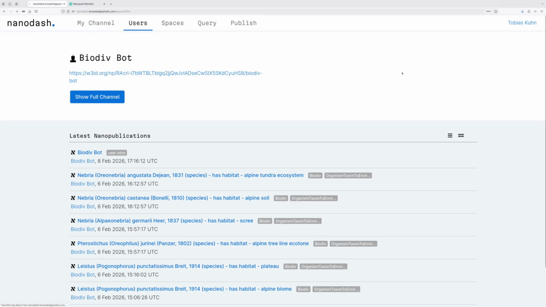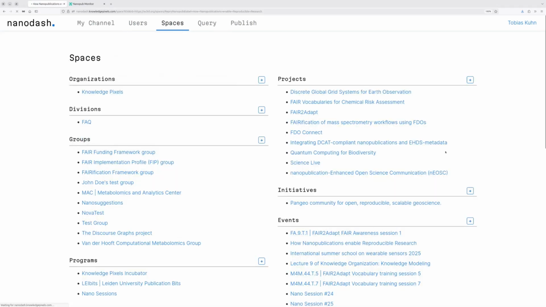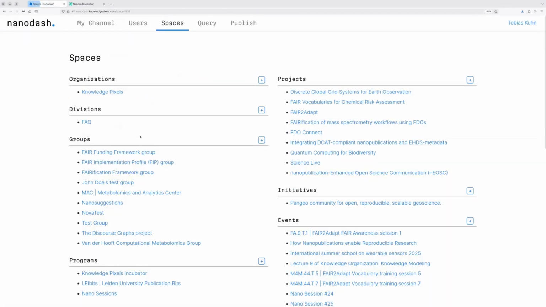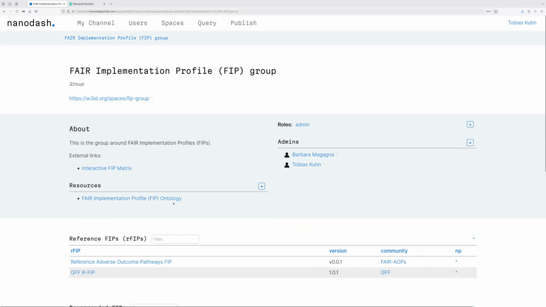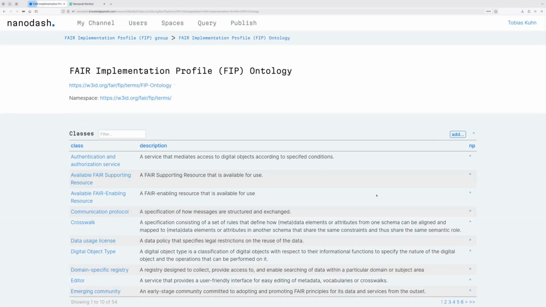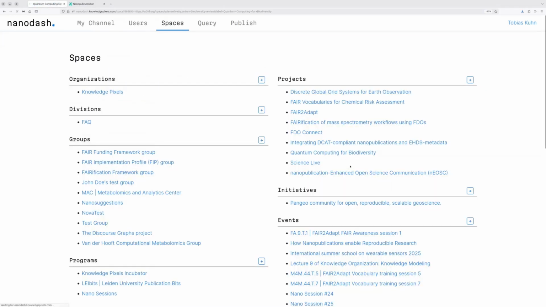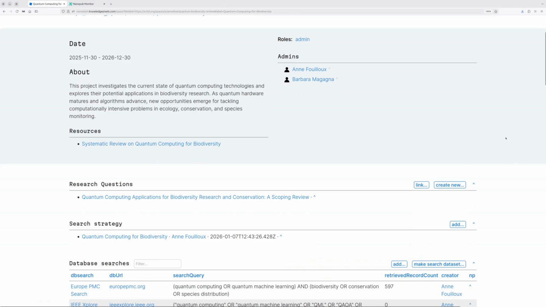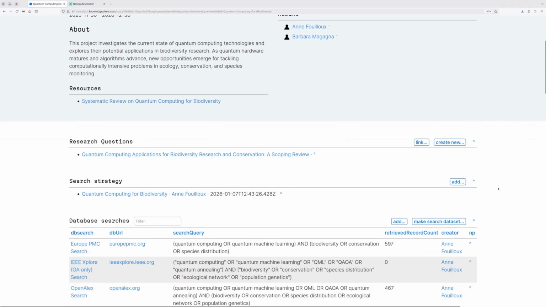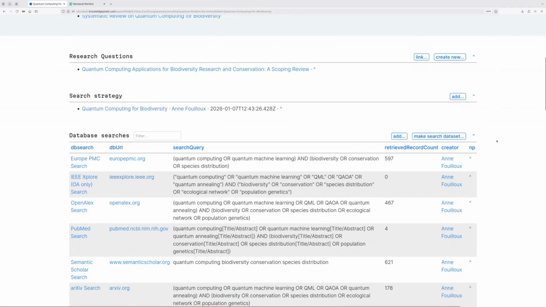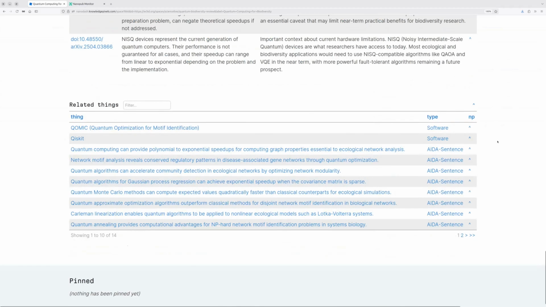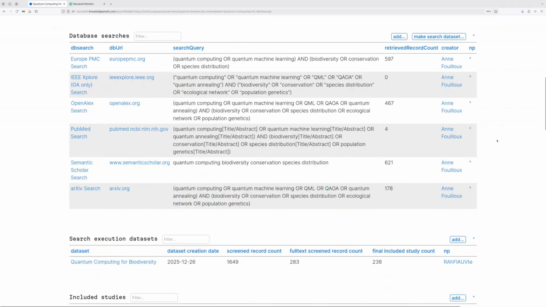And there can be a wide variety of them. For example, we can use them for events where participants can declare their participation and exchange messages. They can be used for groups to define their vocabularies and define new classes and relations on the fly. Or they can also be used to conduct projects like systematic literature reviews, where researchers can collaborate with each other and with AI agents to publicly, step-by-step, conduct such multi-stage research endeavors in an open and integrated and global way that hasn't been possible before.